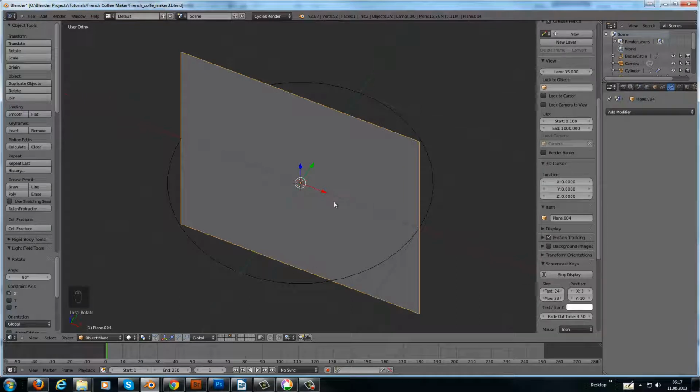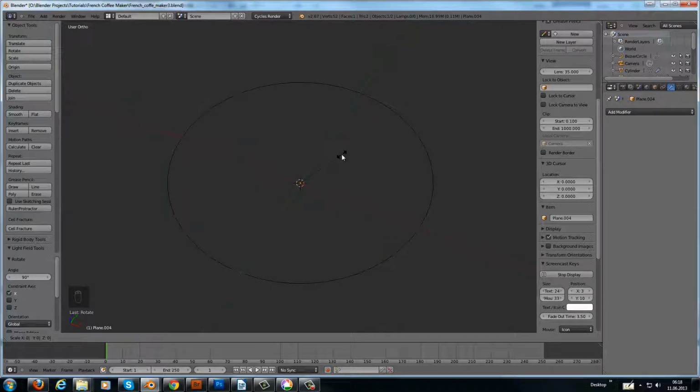I start the screencast keys. Now we are going to scale this plane here by 0.0604, and because the next 2 numbers are 1, 5, I'm going to round up the number 1 to 2.